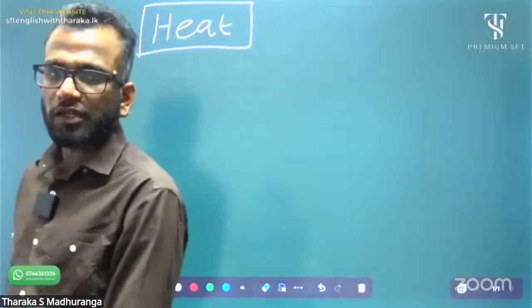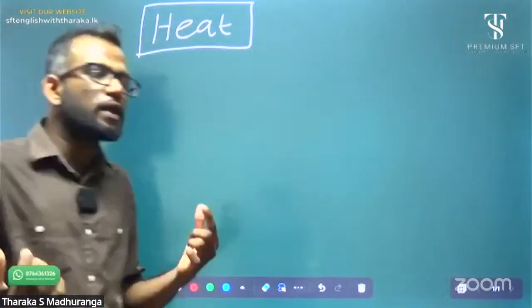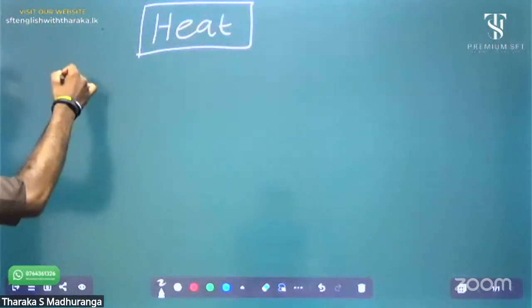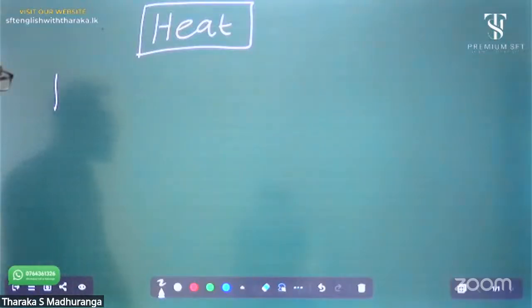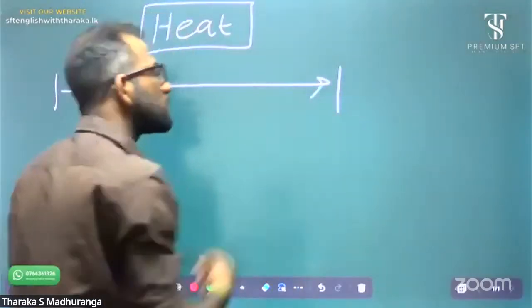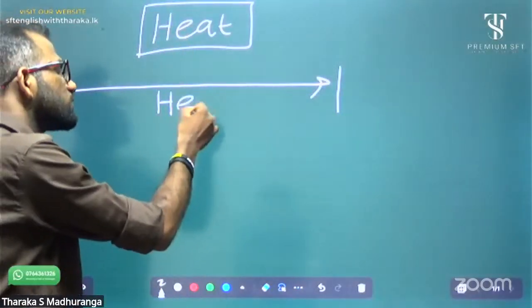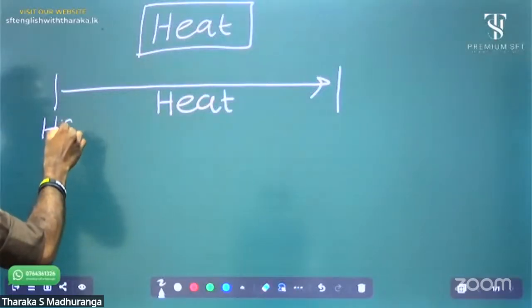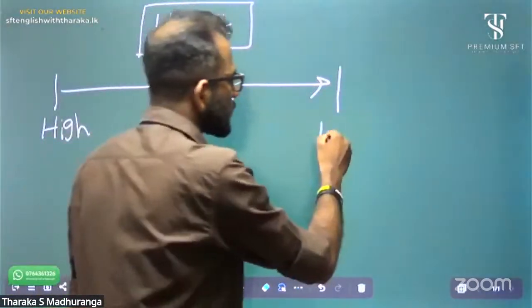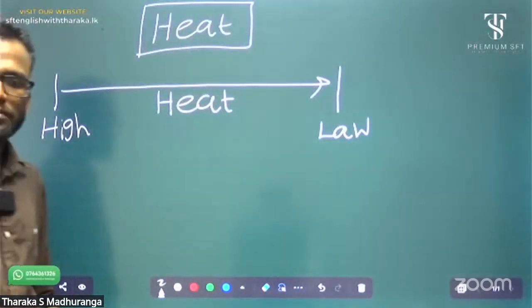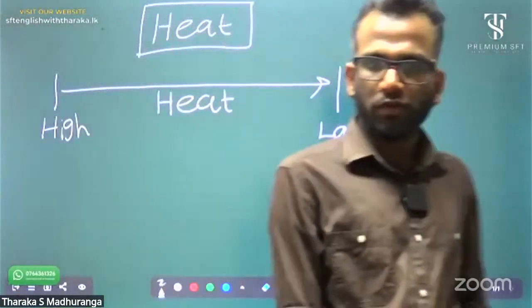I told you heat energy always transfers from high temperature to low temperature. That's the heat direction always. Heat energy always transfers from high temperature to low temperature. This is the heat direction always.